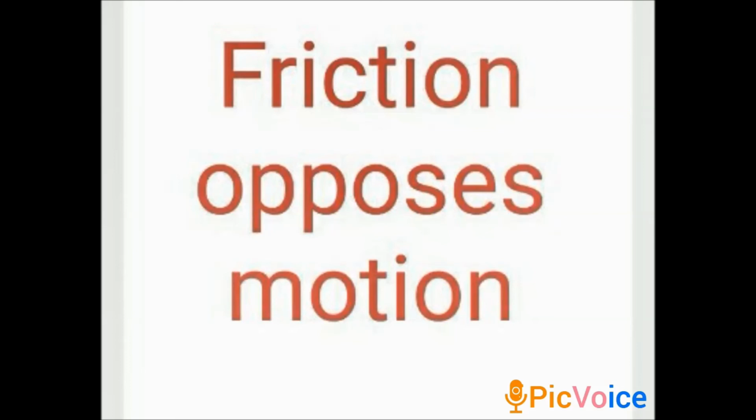Pushing the box towards the right is motion. So if the motion acts towards the right, the friction will act towards the left. If we push the box towards the left, the friction will act towards the right. So motion and friction act in opposite directions. The friction opposes the motion.